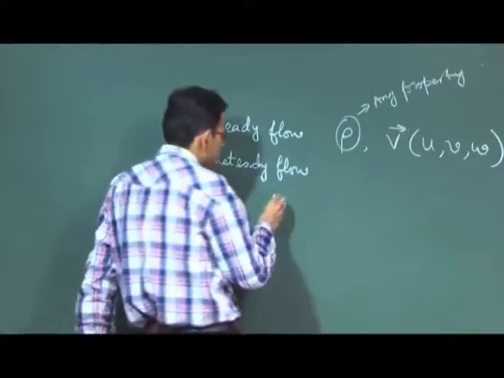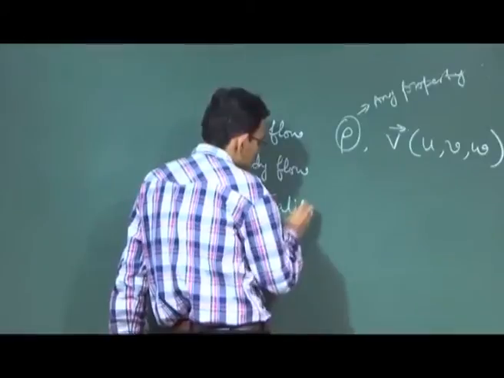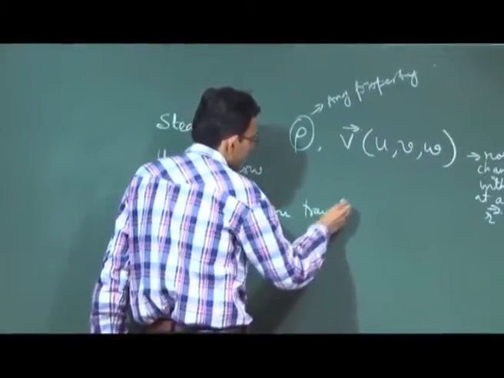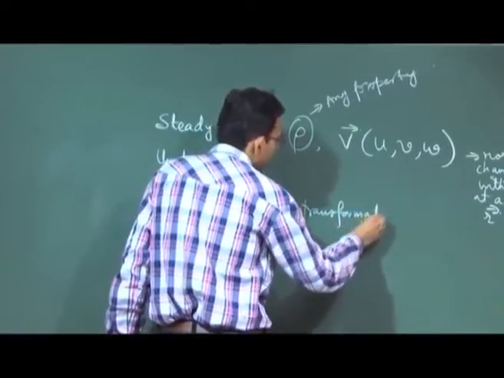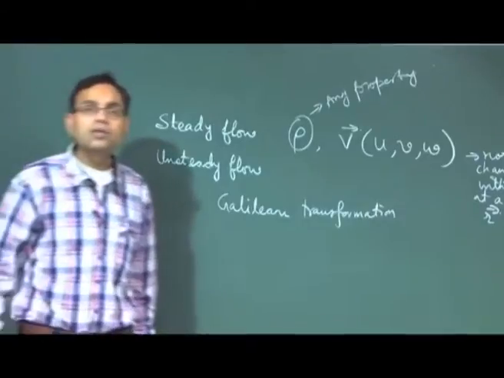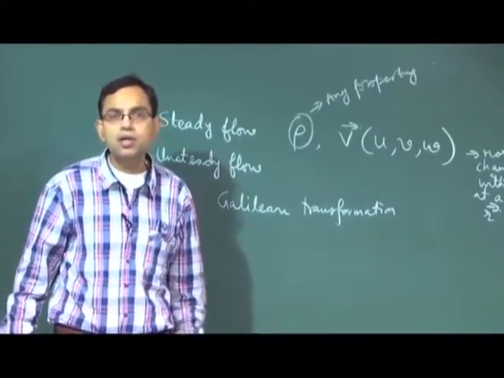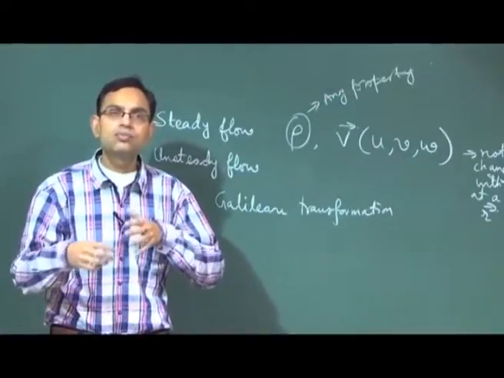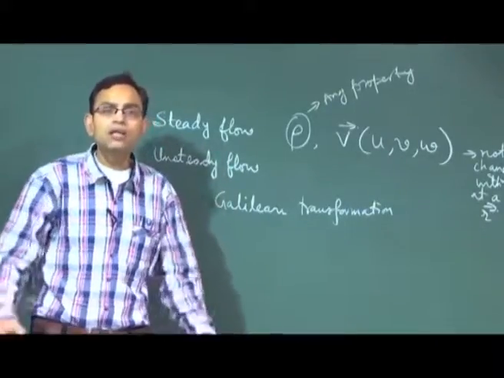So I am writing it down. And all the basic laws of motion must be invariant with Galilean transformation. That means the laws should not change as you make this transformation.